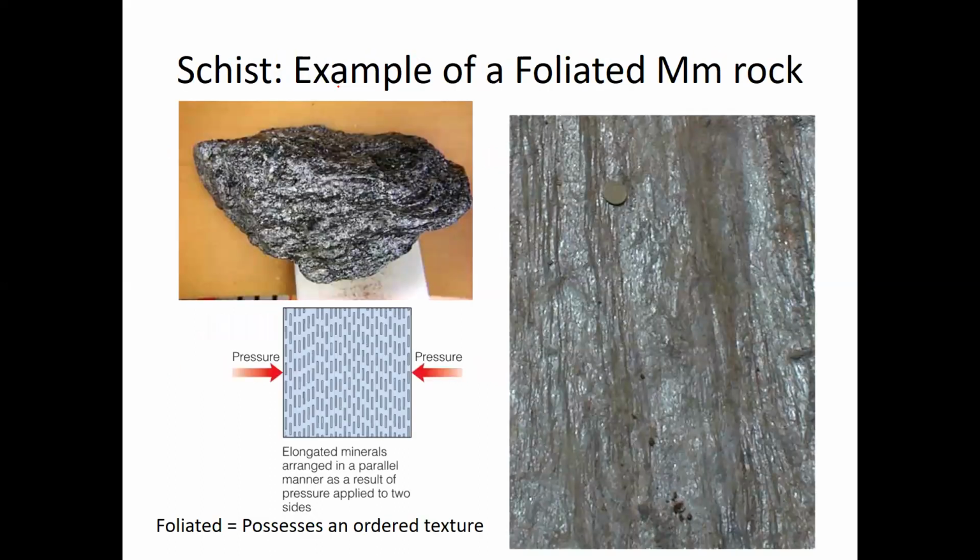So for example, you can see the pressure is acting in this direction. As a result, all the mineral crystals align themselves parallel to each other, perpendicular to the direction it's being squeezed. And so this rock will develop a foliation, this alignment of mineral crystals. Right? And so this is how a foliated metamorphic rock forms. It's from the rock that undergoes a lot of pressure as it's squeezed.